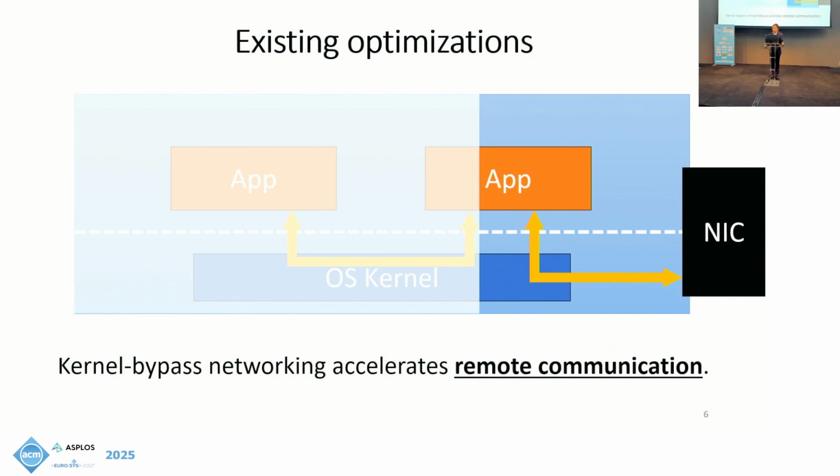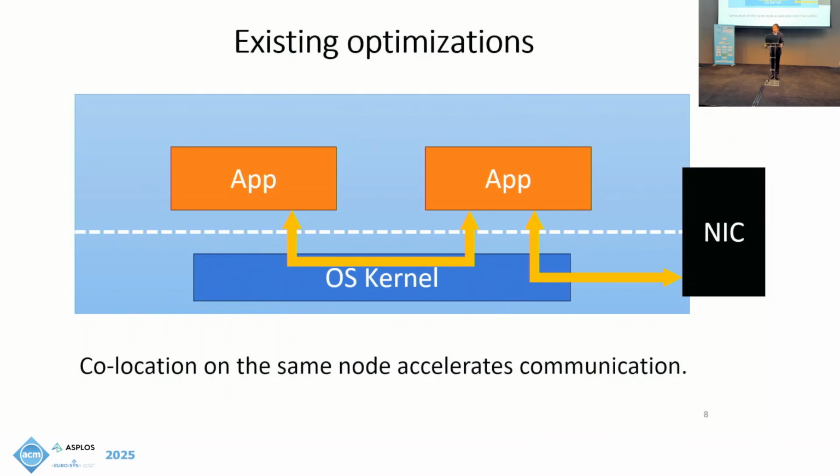Many of these works identified OS kernels as an important source of communication overhead. The first approach is to accelerate remote communication with kernel bypass techniques such as DPDK. This approach allows applications to directly access the network interface cards with user space poll mode drivers to get rid of the kernel from the remote communication data path. This can significantly reduce latency and improve throughput of remote communication.